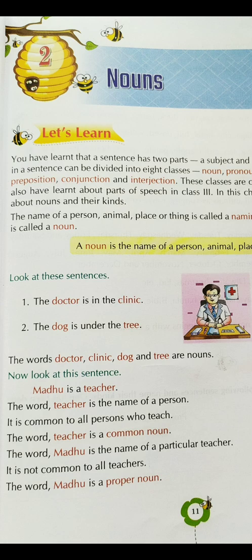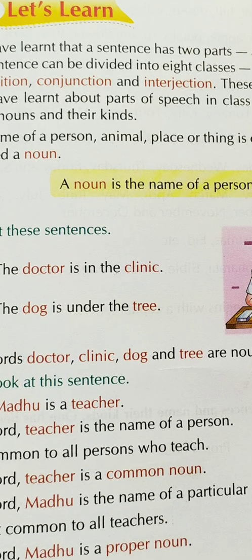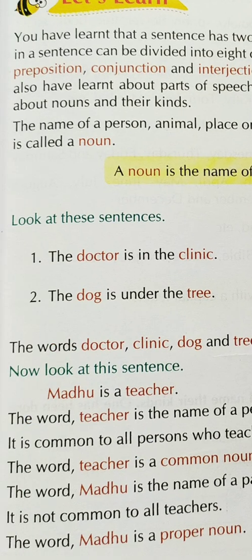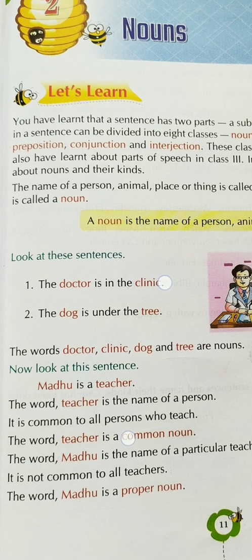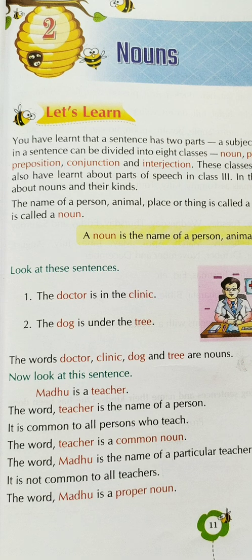The same thing has been mentioned over here. Now let's look at this sentence that's provided in your book. Madhu is a teacher. Like I am your teacher. Similarly, Madhu is a teacher. So Madhu is what? Madhu is also the name of a person, but Madhu is the name of a particular person. That also you need to keep in mind.